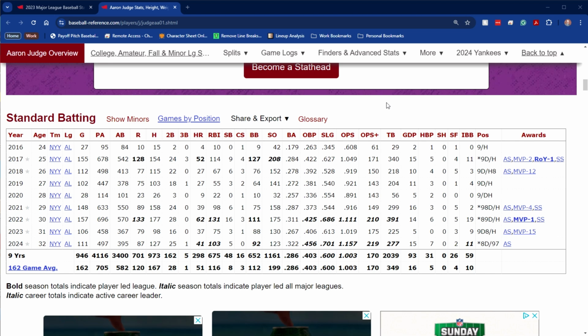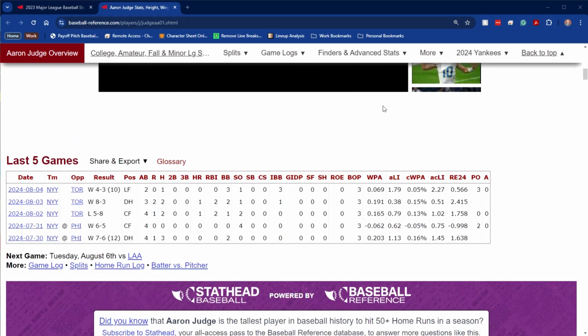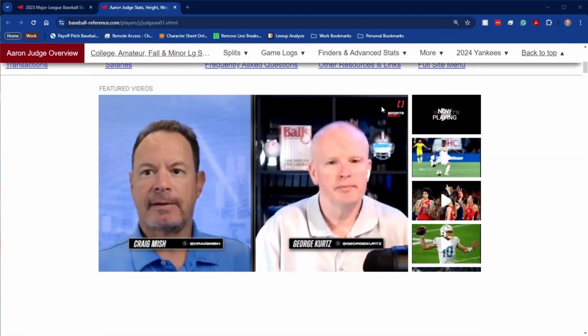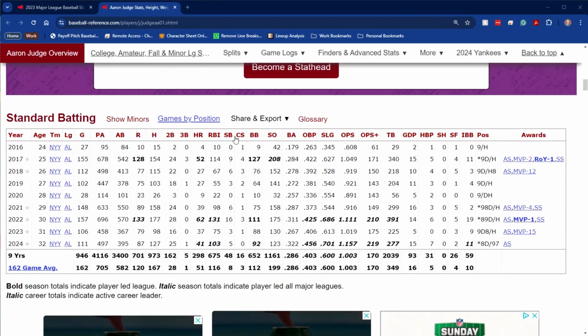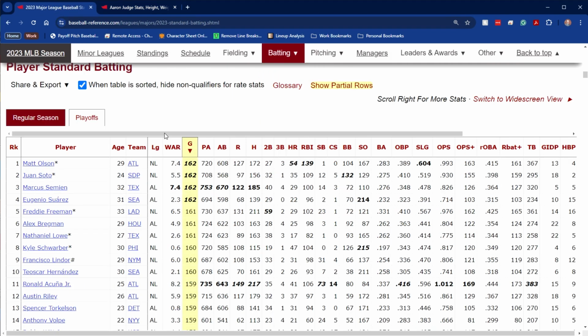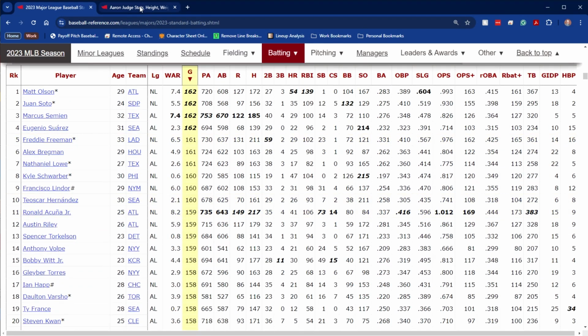For demonstration purposes today, I'm going to use Aaron Judge just as a demonstration of the stats in question on a player's page, just so you can see how the stats are laid out on a page. And then we're going to take a look at the 2023 leaders, if you will. As I go through each stat, I'm going to tell you what the average is for the different stats, so you get a feel for what is good in a particular category and what is exceptional in a particular category.